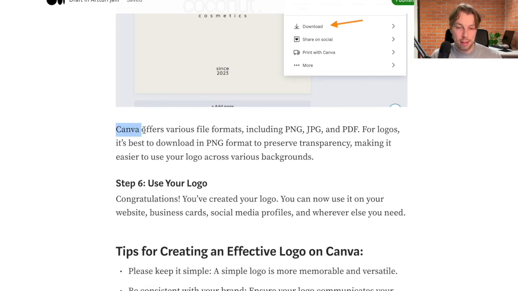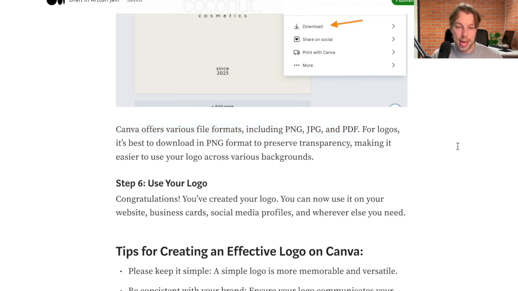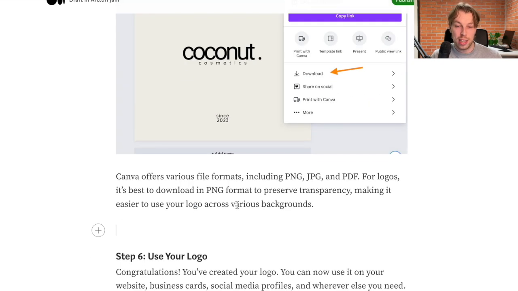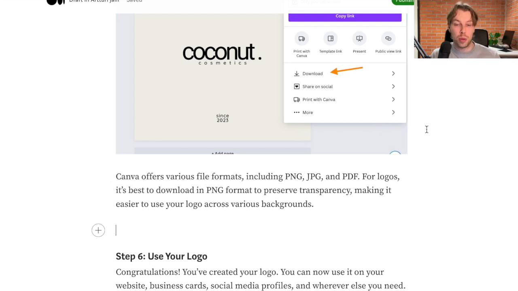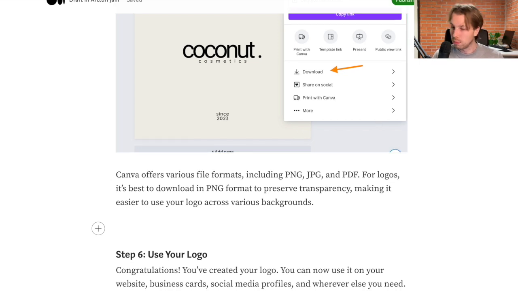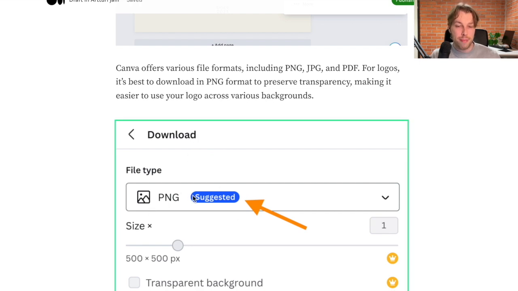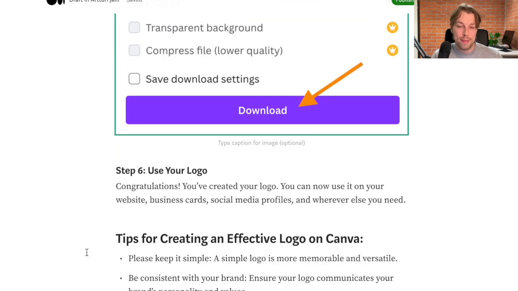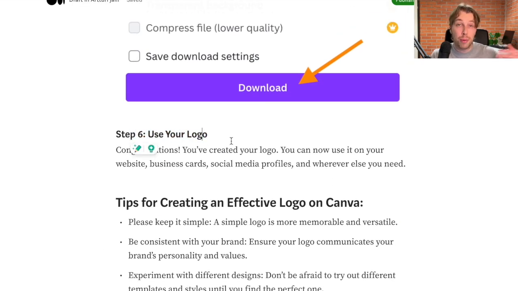And then it tells me that Canva offers various file formats. So I'm also going to demonstrate that by downloading this piece of art in the PNG format. And what's a better way to do that than by showing an image of myself doing it? So here, as the text suggests, I'm using this PNG format and I'm downloading the image. And then everything is basically obvious from this point. So use your logo, you can put it on your website.